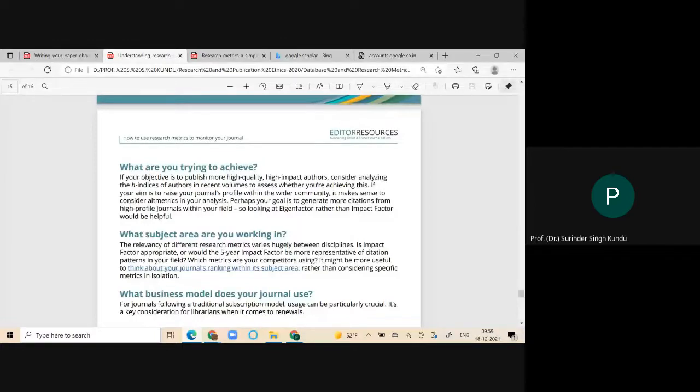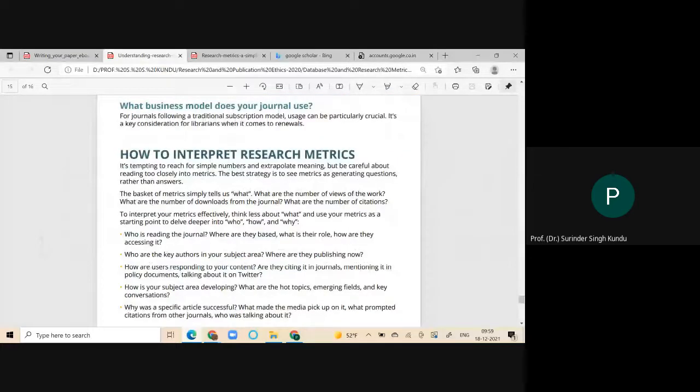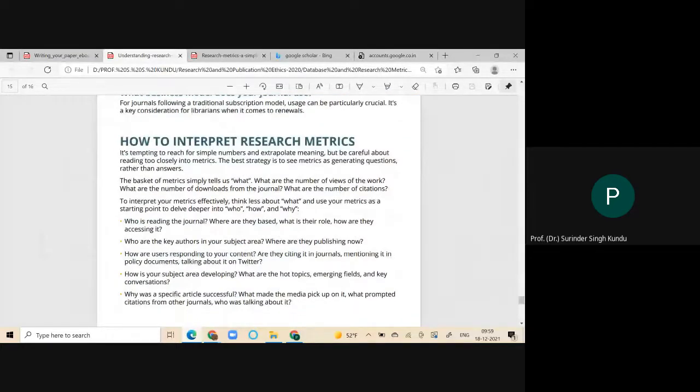Now, how to interpret the research metrics? Here are three words: who, how and why. Who is the receiver of that journal? Suppose you are a subject expert of commerce and you are willing to publish your document in a medicine journal, a medical science or Web of Science database journal.